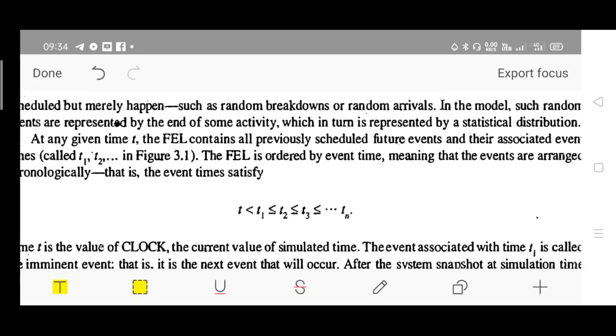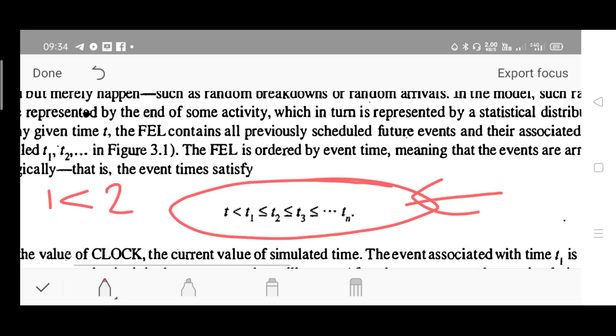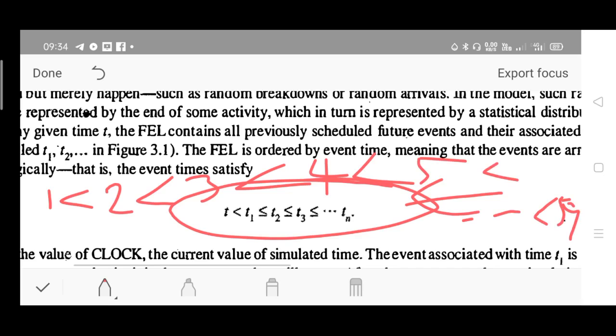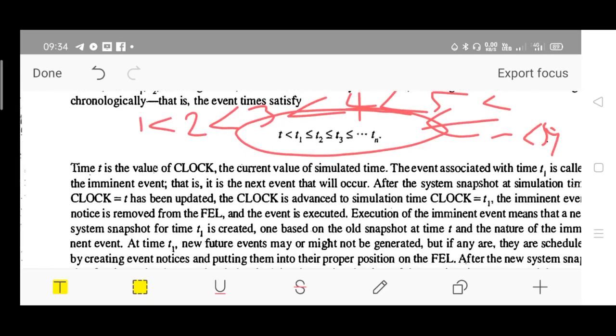Chronological ordering of the events, you need to go through carefully. T is the initial time, which should be smaller than t1, say 1 minute, then 2 minutes, 1 minute being lesser than 2 minutes, right? Then 3 on clock, 4 on clock, 5 on clock, and so on, till say 10:15. The concept of clock comes here.